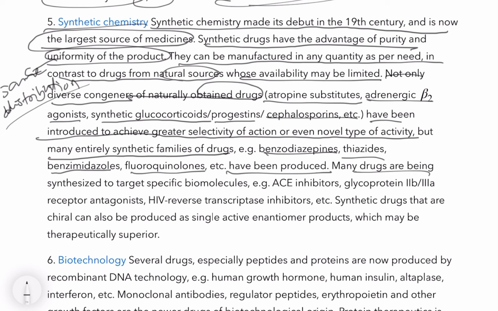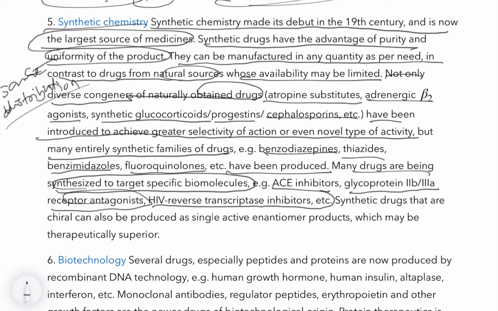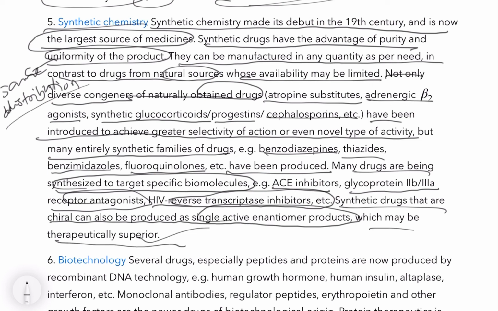Many drugs are being synthesized to target specific biomolecules, like ACE inhibitors, glycoprotein 2B and 3A receptor antagonists, and HIV reverse transcriptase inhibitors. Synthetic drugs that are chiral can also be produced as a single active enantiomer product, which may be therapeutically superior. Chirality means enantiomers that are similar in form can have opposite actions.